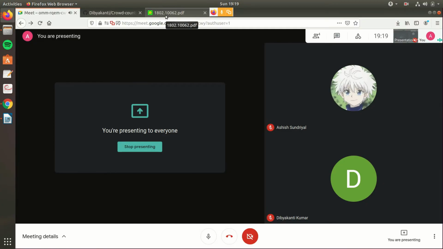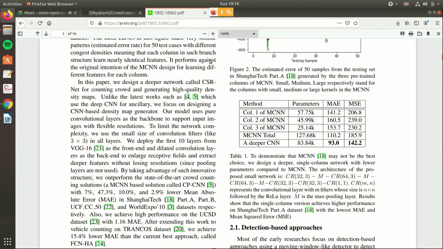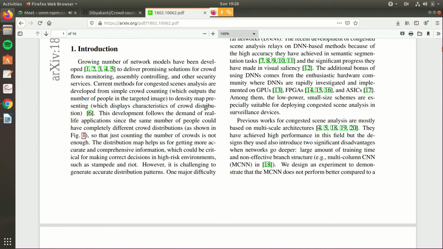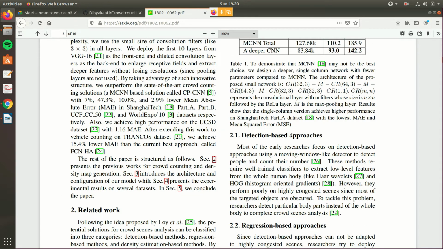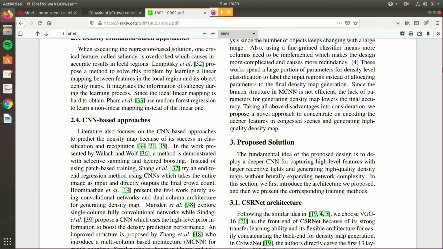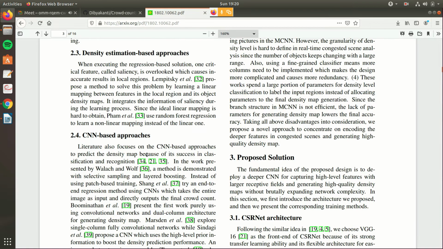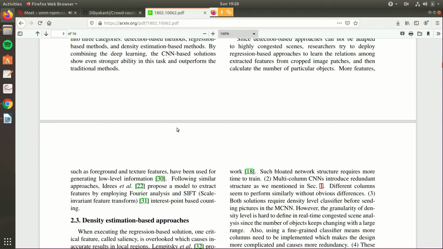So thank you, Ashish. As Ashish explained, we tried to implement the CSRNet paper in this project. So this is the CSRNet paper, and in the problem statement domain of crowd counting, there have been many approaches initially, varying from detection based approaches, regression based approaches, then density estimation based approaches, to CNN based approaches. So our solution, the paper provided, is a CNN based approach.